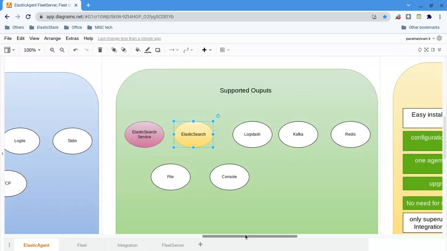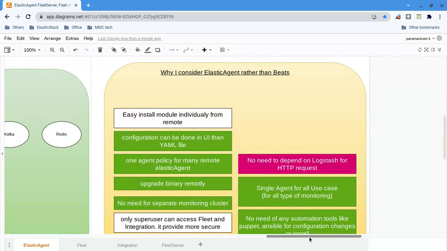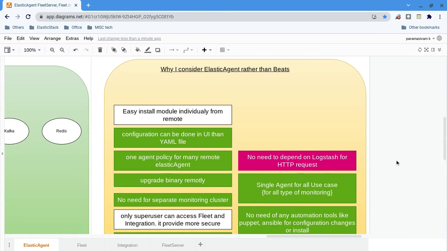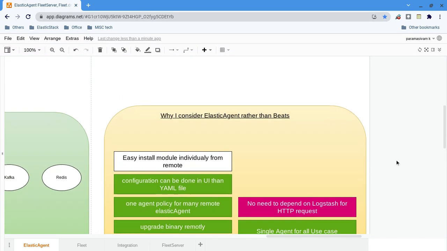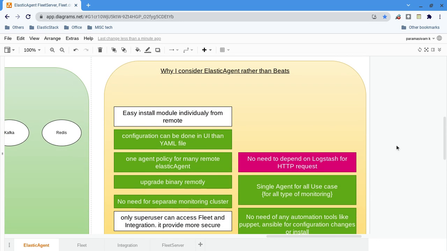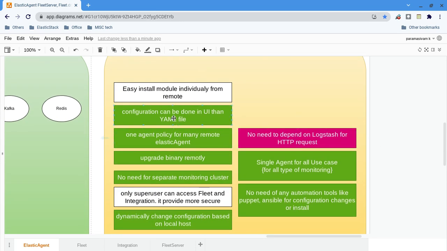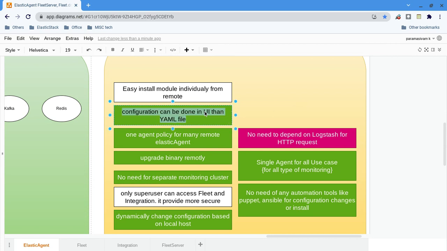Now, why do I consider Elastic Agent rather than Beats? This is based on my experience. Of course, configuration can be done in Fleet UI or integration UI.